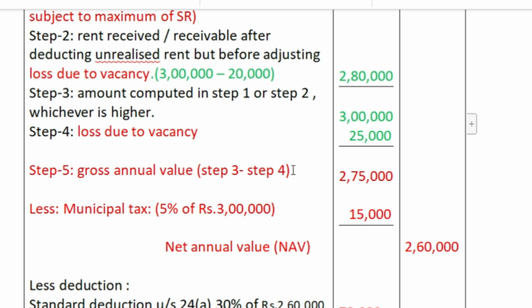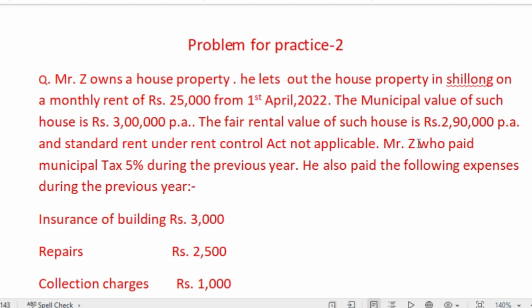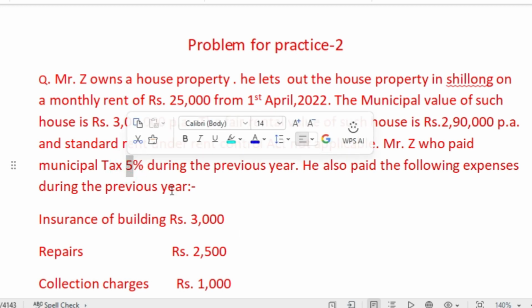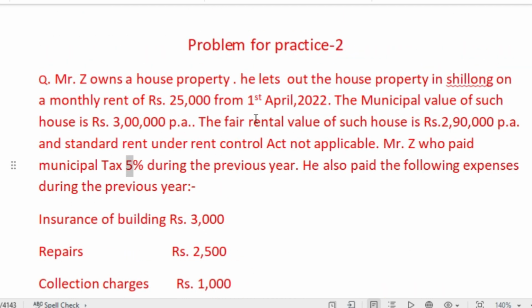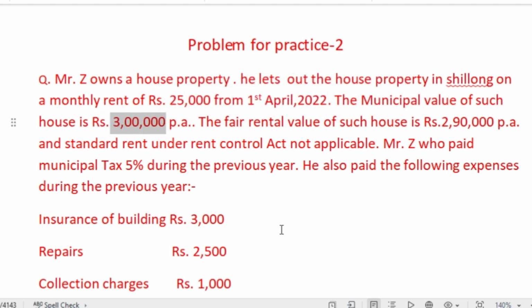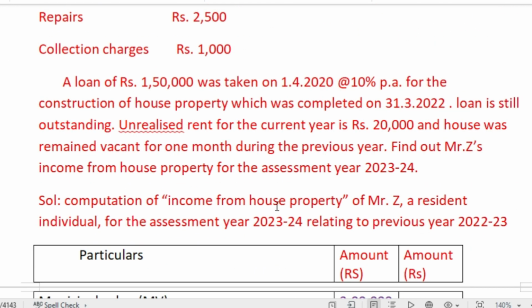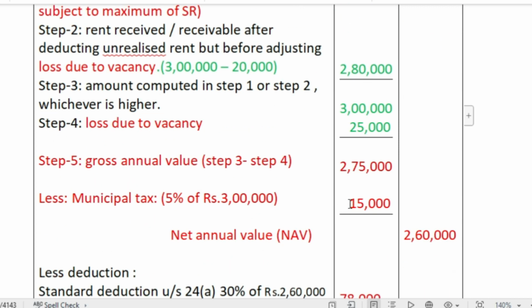And now municipal tax is given in the question. Mr. Z paid municipal tax 5% during the previous year. 5% during the previous year means 5% of municipal value. So this is the municipal value of rupees 3 lakh, and on this 3 lakh you have to calculate the 5%, and this is coming here 5% of 3 lakh 15,000, and this minus this, 2 lakh 70,000, net annual value.